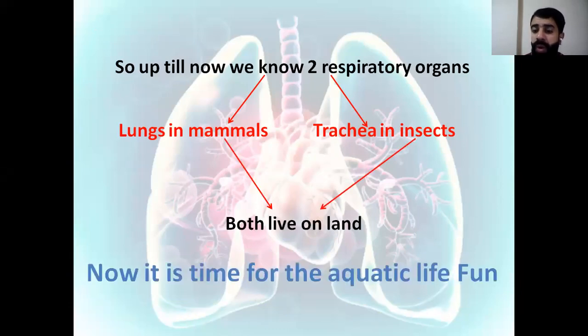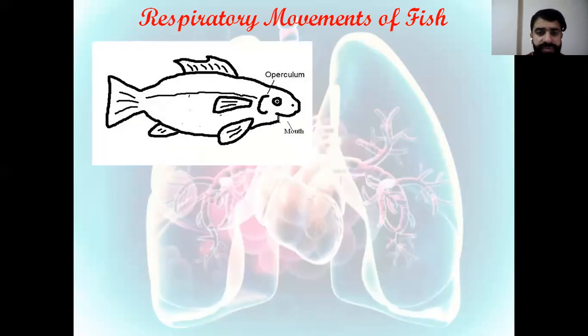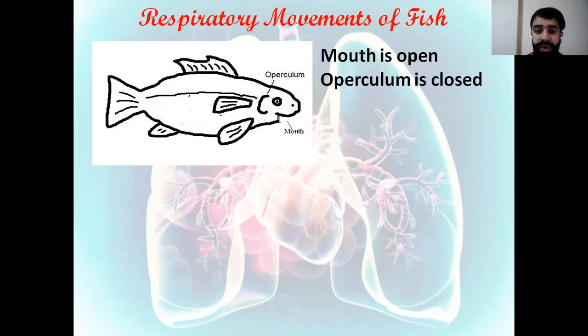So what about aquatic life? What about the animals that live in water? Here the fish says it's my turn. So we have to talk about the fish. Fish has two important respiratory movements, also inhalation and exhalation. By this, we can determine the respiratory rhythm of the fish during breathing. If the mouth is open and the operculum is closed, here we are talking about inhalation.